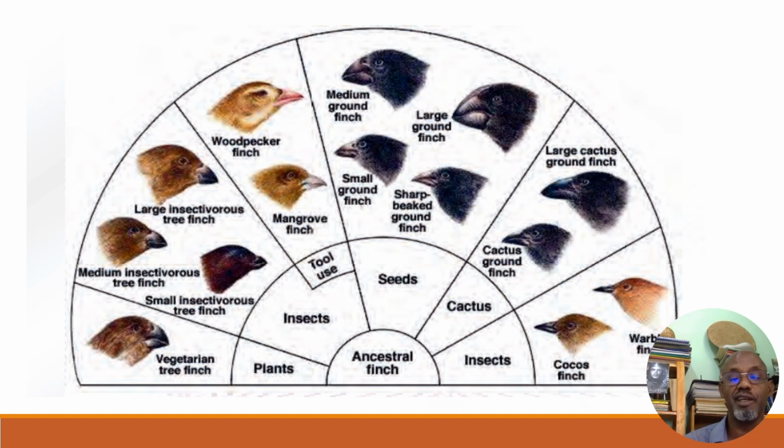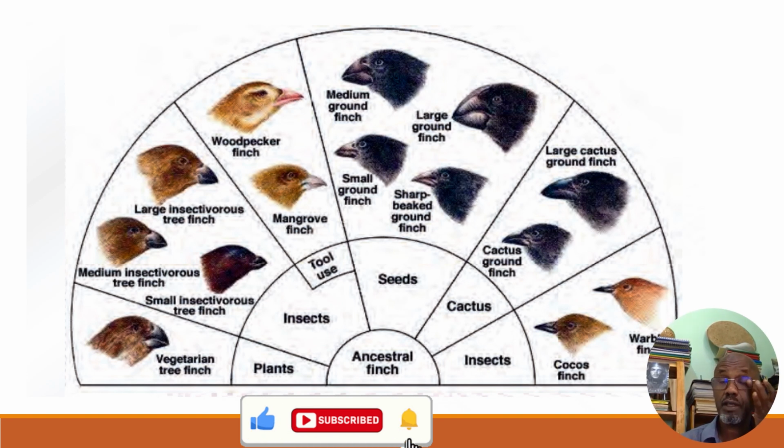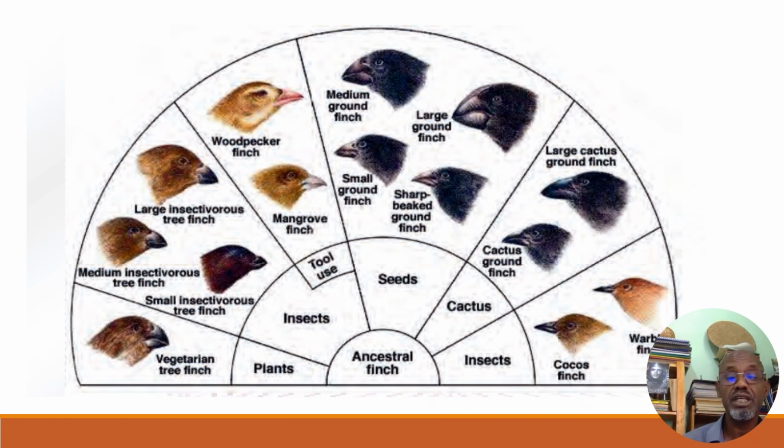This is one part of his investigation. Of course, this diagram shows you how these birds, which we call finches, differed in their beak. It shows you the difference in beak, the mouth part. They share similar traits or features, still they have differences, and one difference is observed in their beak size and beak shape. The beak shape, since it is the body part that is used to feed, is adapted according to the type of food they eat. The different types of birds